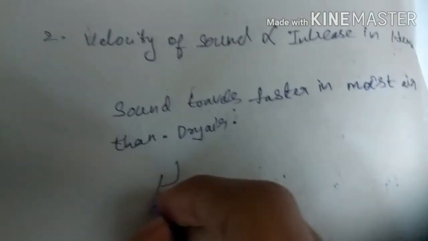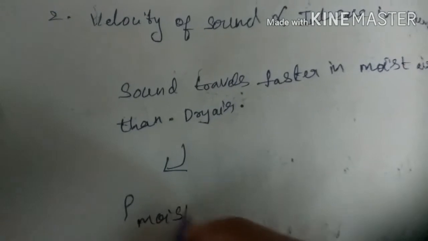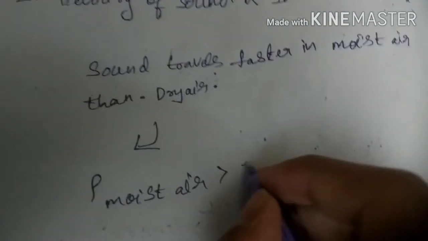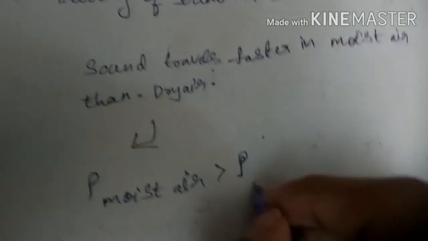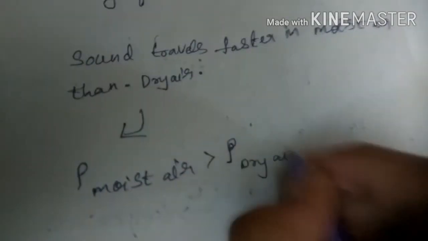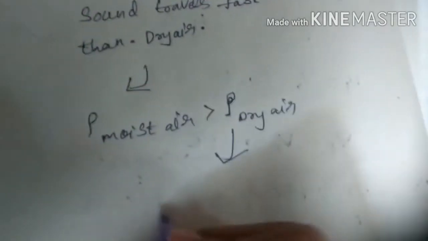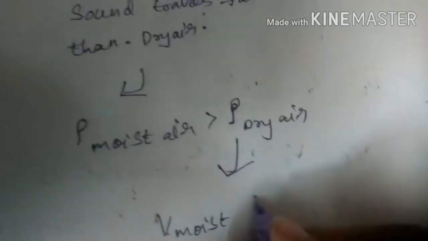So rho of moist air is less than rho of dry air, which implies that V in moist air is greater than V in dry air.